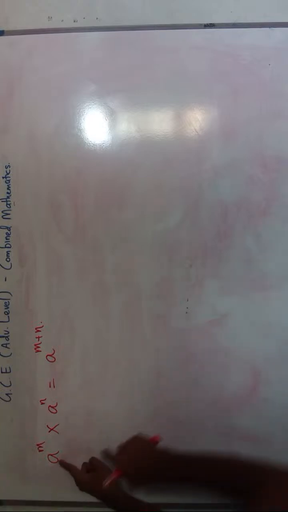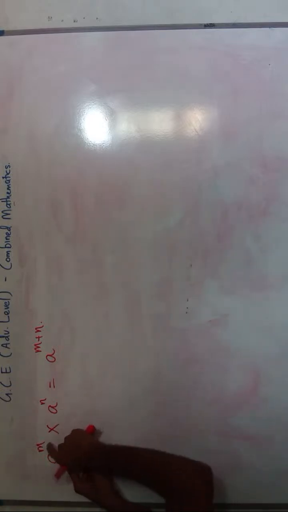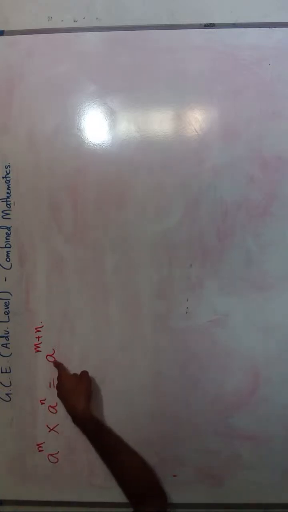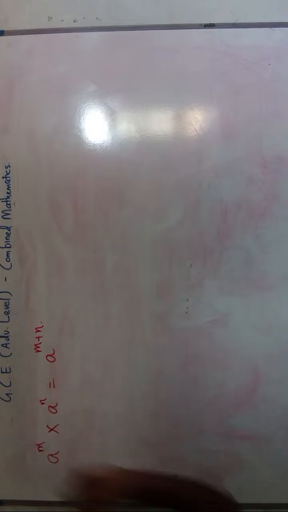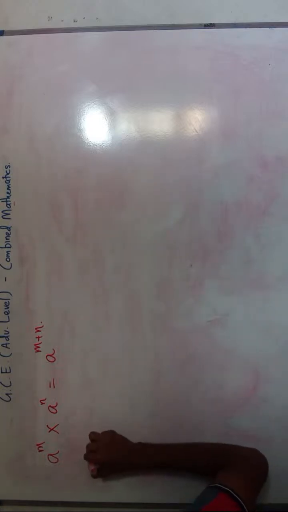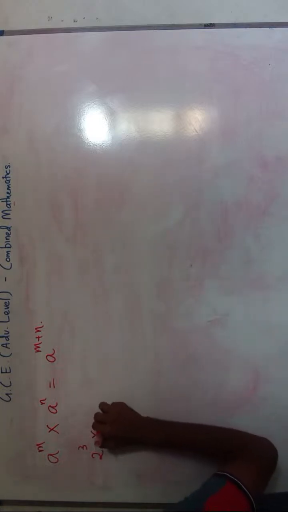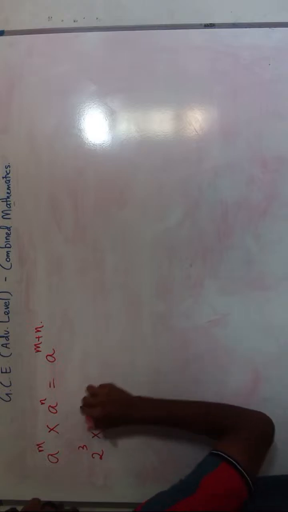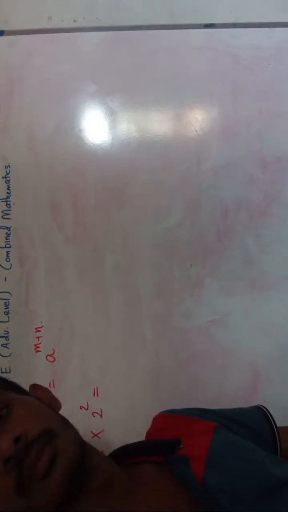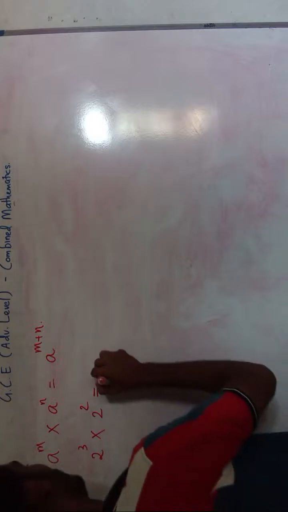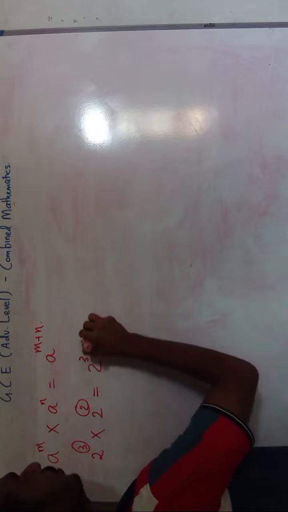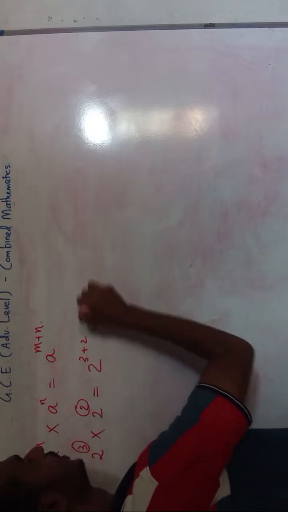Here the base is the same, a power m and a power n, but the exponents are different. So this will be equal to a power m plus n. We will just add the exponents. Now let's do some examples. Let's say 2 to the power 3 into 2 to the power 2. This will be equal to 2 power, now we have to add these two exponents, 3 plus 2, is equal to 2 power 5.